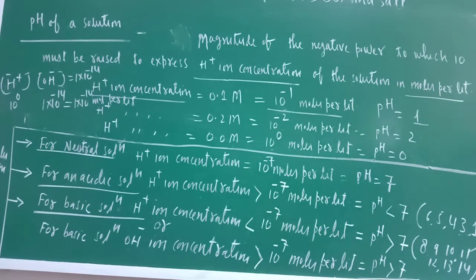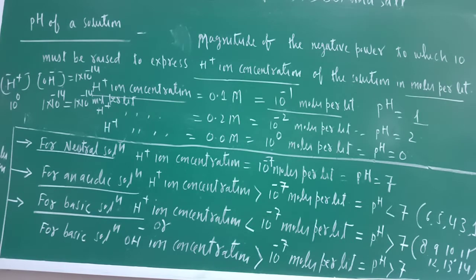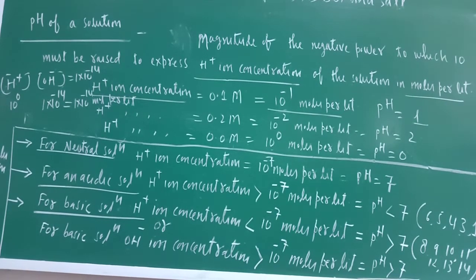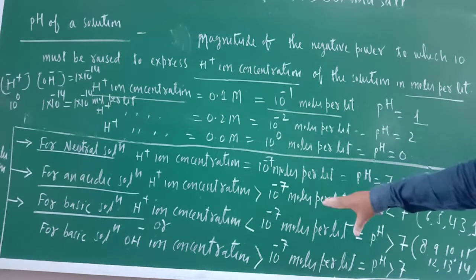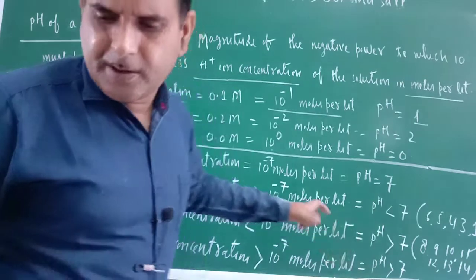For an acidic solution, pH is less than 7. For a basic solution, pH is more than 7. I hope you understood this properly, and you can write this down, as it is the most important aspect.